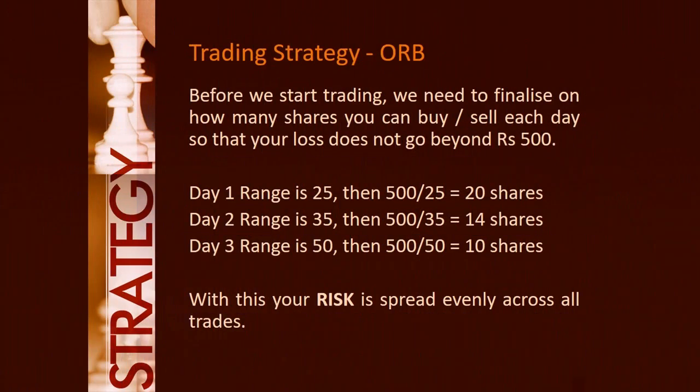Now we need to know how many shares we can buy or sell each day, so that we do not cross the decided stop loss. Since in this example, we have taken Rs 500 as maximum loss: on day 1, if the range is 25, then 500 divided by 25, we can trade with 20 shares. On day 2, if the range is 35, then 500 divided by 35, we can trade with 14 shares. And on day 3, if the range is 50, then 500 divided by 50, we can trade with 10 shares. If you follow this religiously, your risk will be spread evenly across all trades.